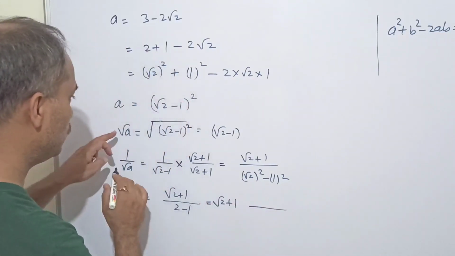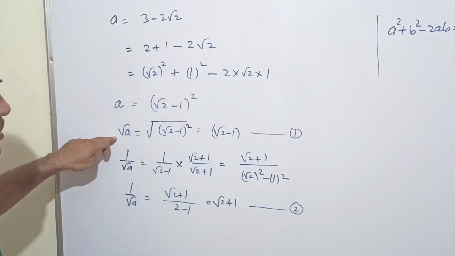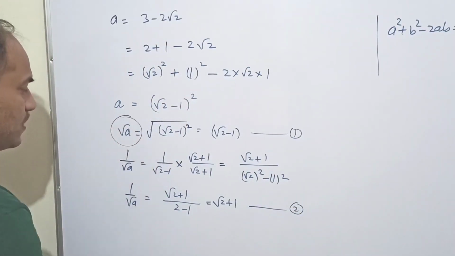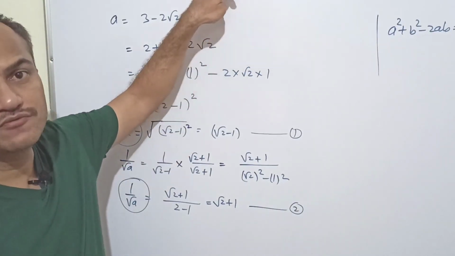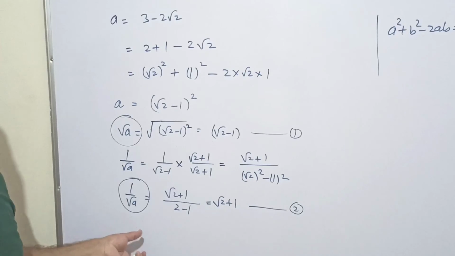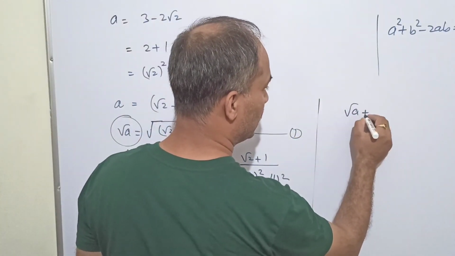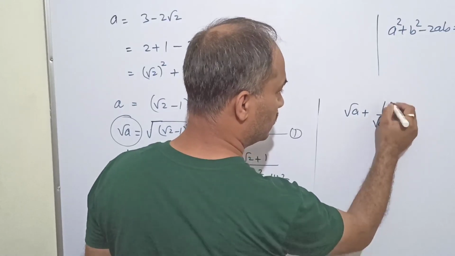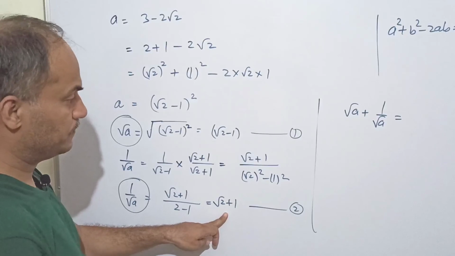So we have two equations. This is one equation and this is two. Look at these two equations. We were requiring this square root a and this 1 upon square root a. If we add these two values, we actually get the whole expression. So let us find it. So what is it? Square root a plus 1 upon square root a. This is the sum of these two expressions.